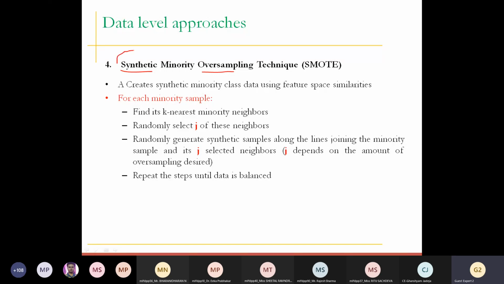Synthetic data means not real, generated data. So we are going to generate data from the data. Original data will not be repeated; we are going to create new data, which is synthetic data. As the name itself suggests, this will definitely reduce the problem of overfitting.